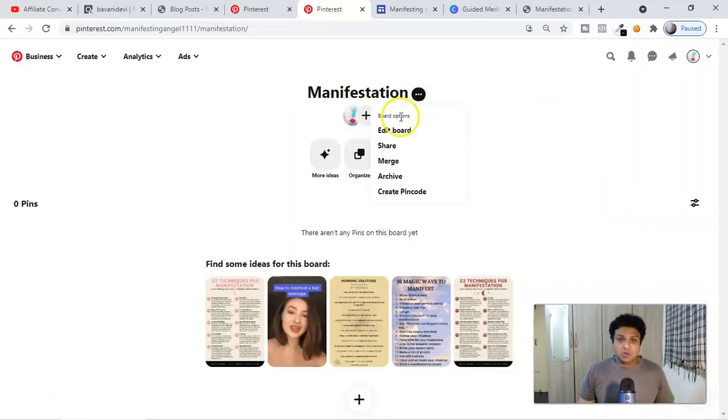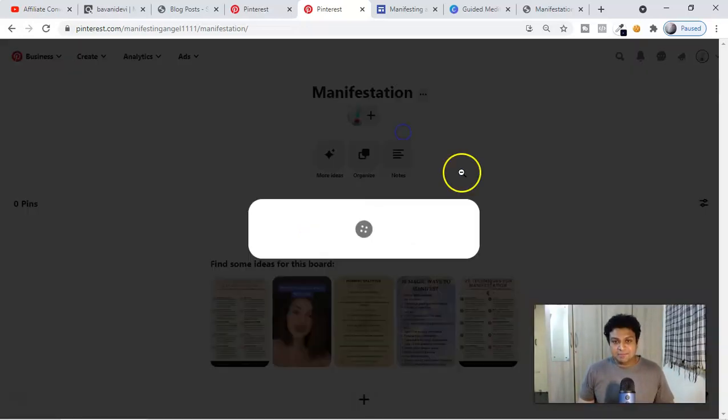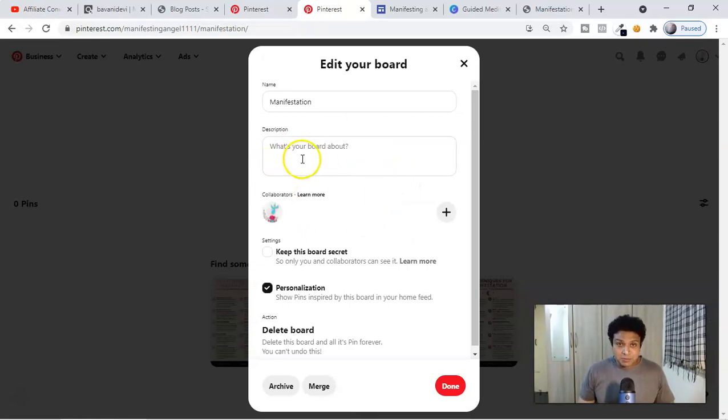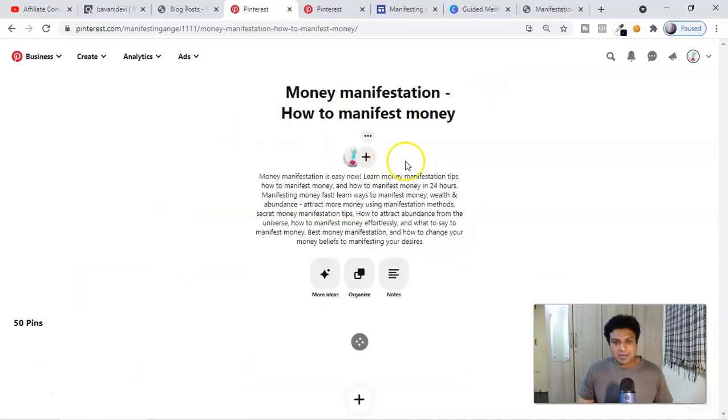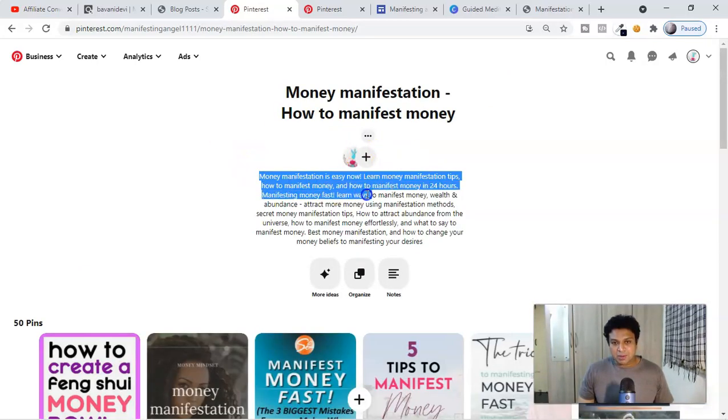First, optimize your board, because your board can also rank. Pin, board, profile, everything can be ranked. So click here on the board and write a good description, guys. That's very important. The description will help you rank your board itself. For example, you can see there are many boards over here. If I click on the money manifestation board, here you can see how I wrote the description.